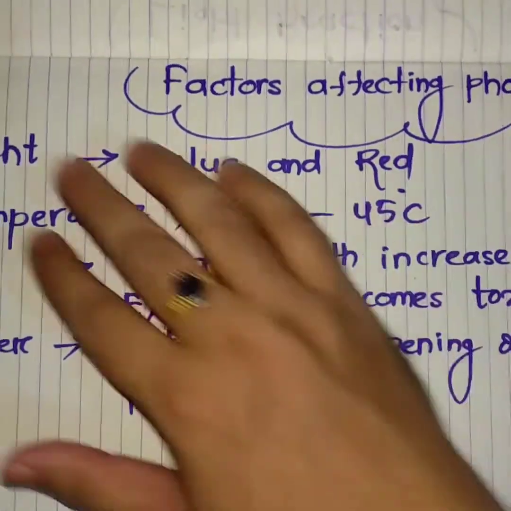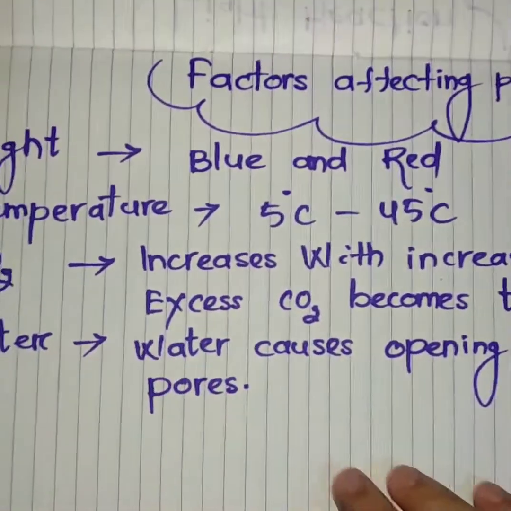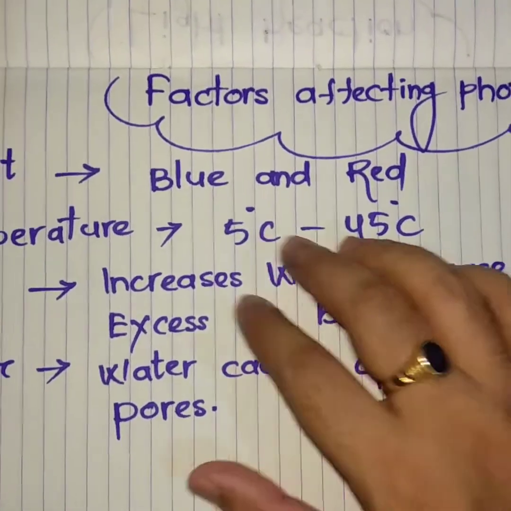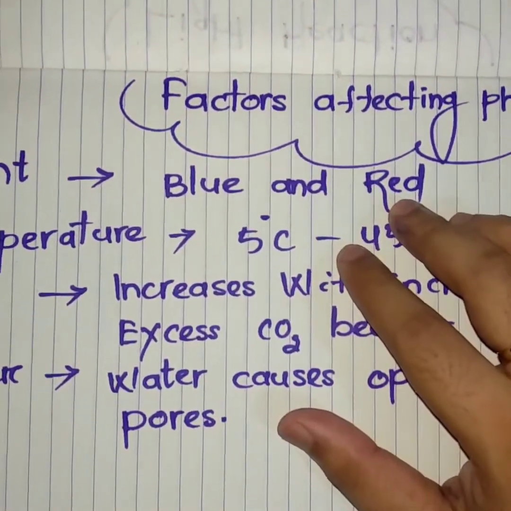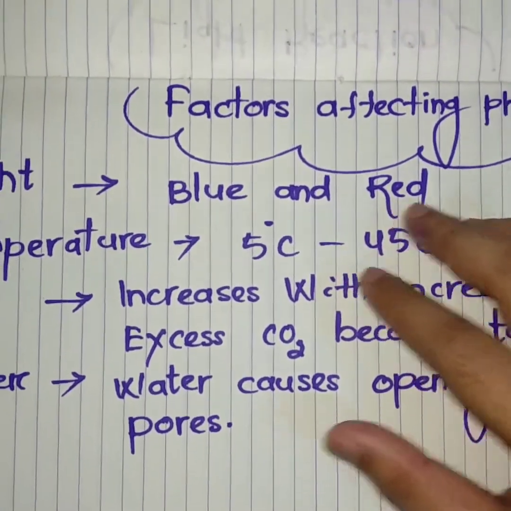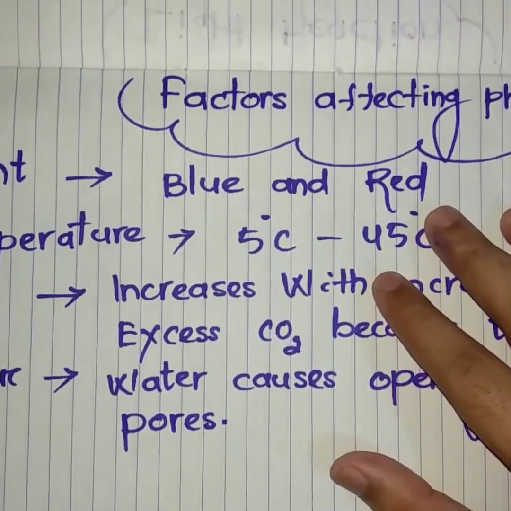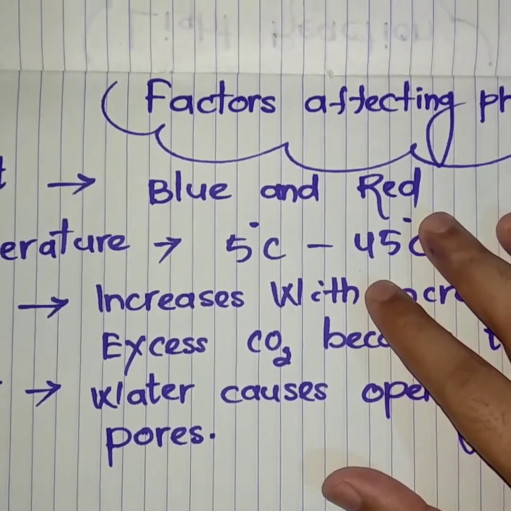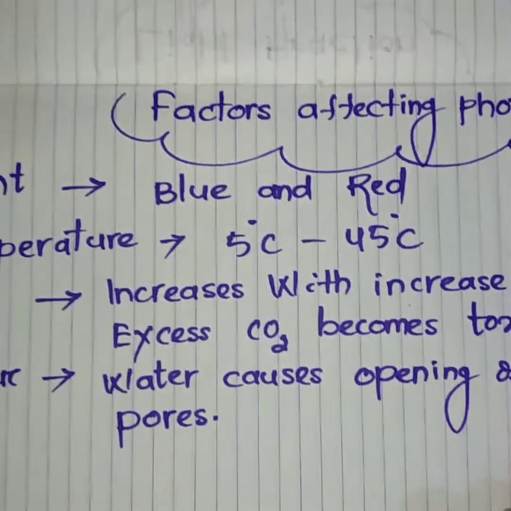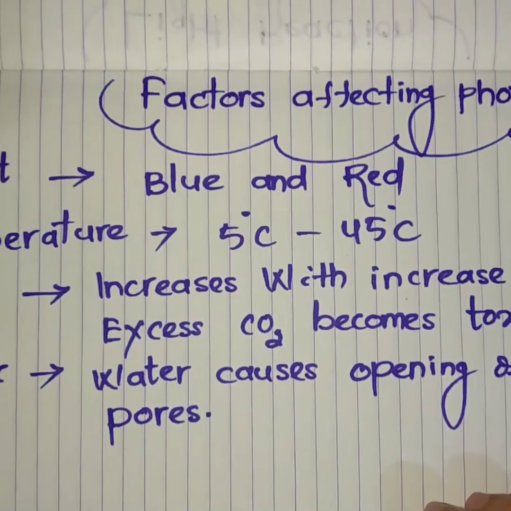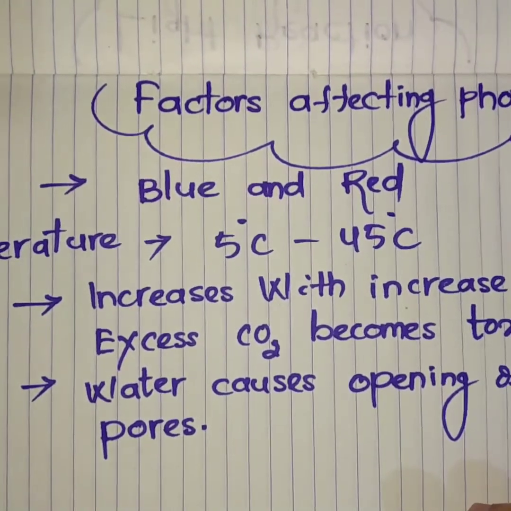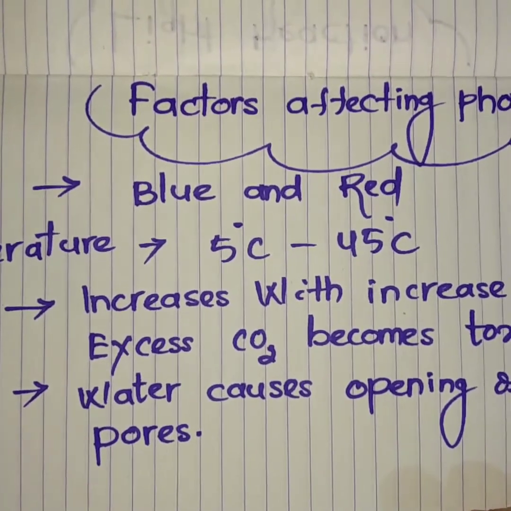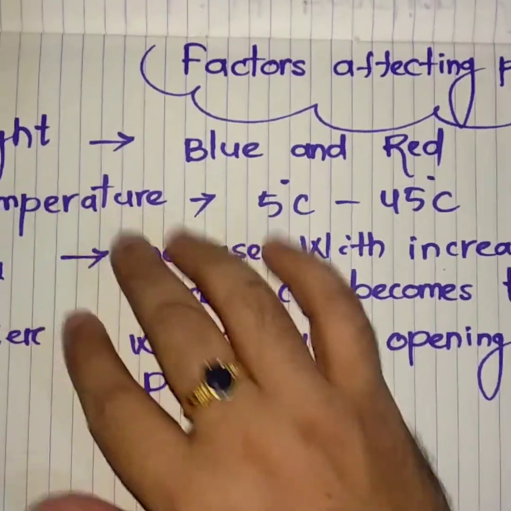See, there are 4 factors responsible for photosynthesis, and the first one is light. As you know, out of 7 colors, only blue and red lights are suitable for the photosynthesis process. But in case of low light intensity, photosynthesis decreases, and also in case of high light intensity, photosynthesis decreases. So at moderate conditions, in the presence of blue and red lights, photosynthesis is carried out very well.